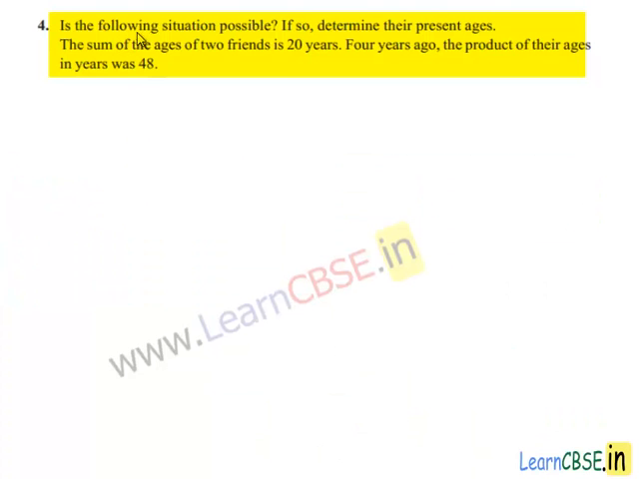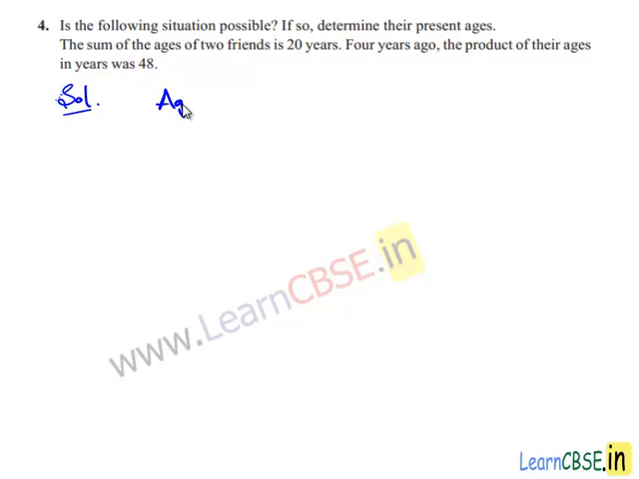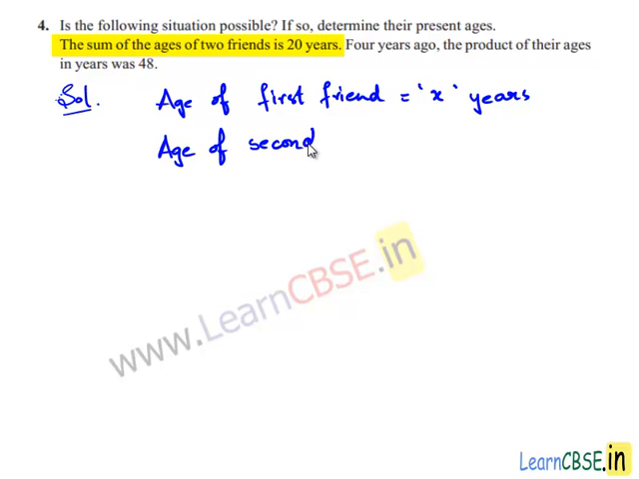Moving on to the fourth problem. Is the following situation possible? If so, determine their present ages. The sum of the ages of two friends is 20 years. 4 years ago, the product of their ages in years was 48. Let us see the solution. Assume age of first friend is equal to x years. Then age of second friend becomes 20 minus x years, because sum of their ages is equal to 20 years.